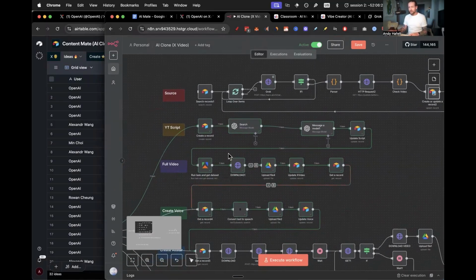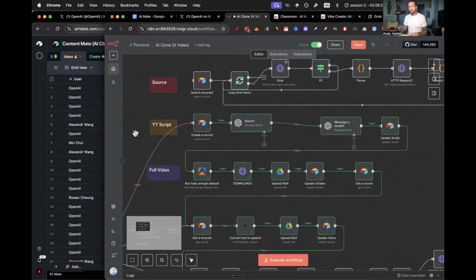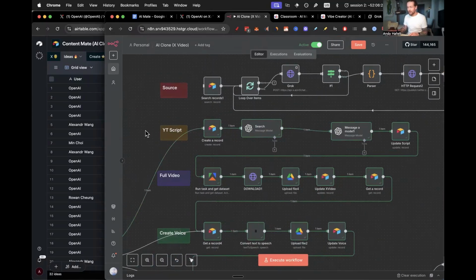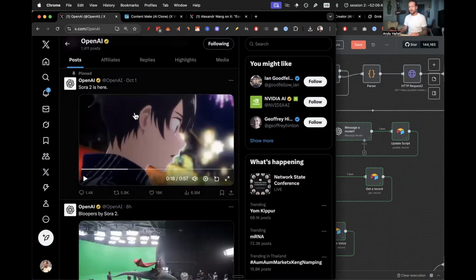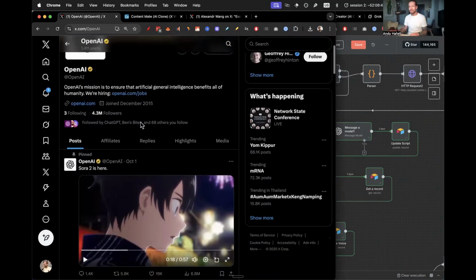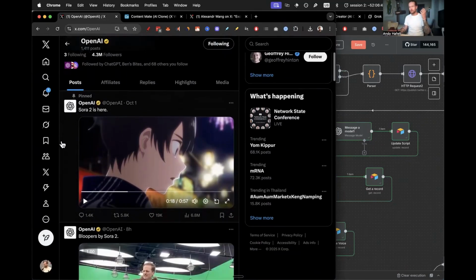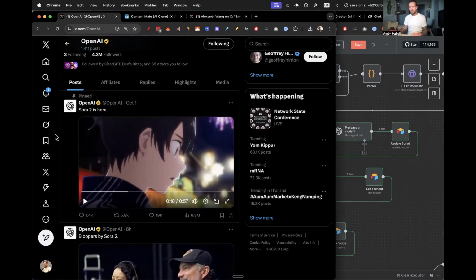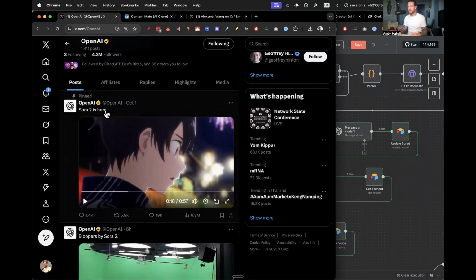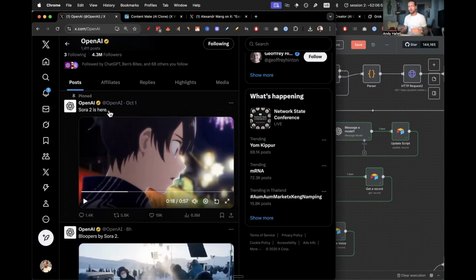So next, what we actually do is make a YouTube script. And this was a lot of prompt engineering on my end. Essentially what we do here is that we have one node that searches for the topic that we're adding to it. Because many times when we scrape from X, it might not have the most, what is it called, descriptive. So here, obviously it's saying Sora 2 is here. So that is what we give to the search.